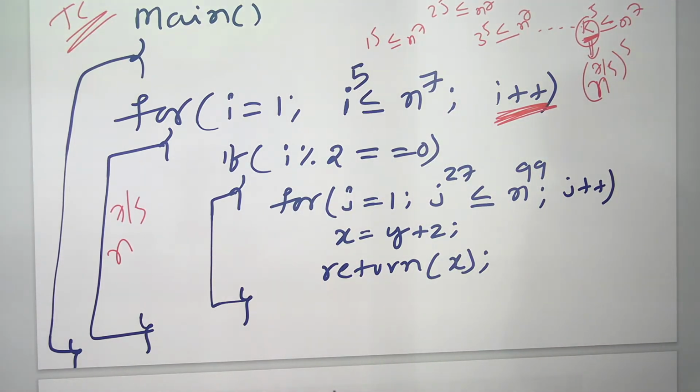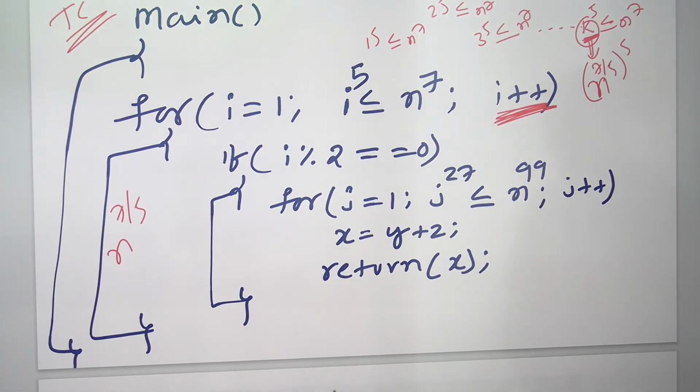First time, 1 power 5 less than or equal to n power 7, true. Second time, 2 power 5 less than or equal to n power 7, true. Third time, 3 power 5 less than or equal to n power 7, true, and so on. Right? So the last time, k power 5 less than or equal to n power 7, where the k value is n power 7 by 5. So (n power 7 by 5) whole power 5 will become n power 7.